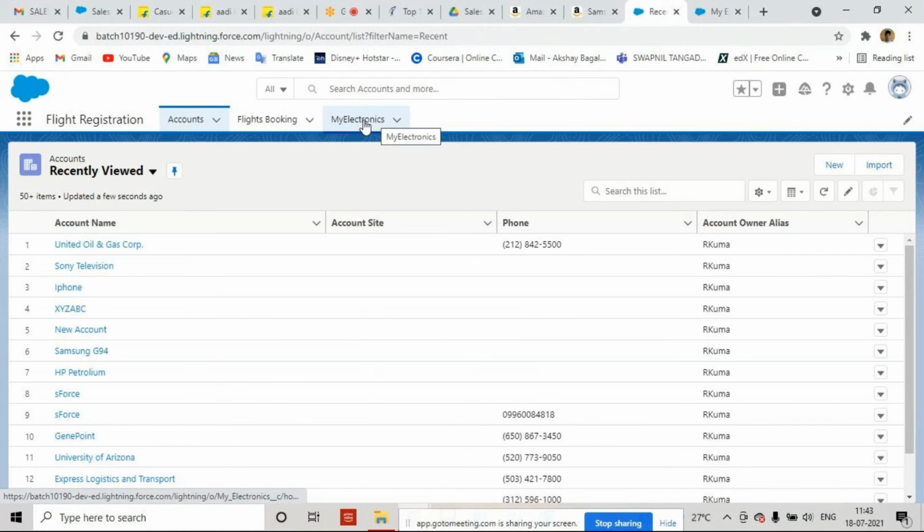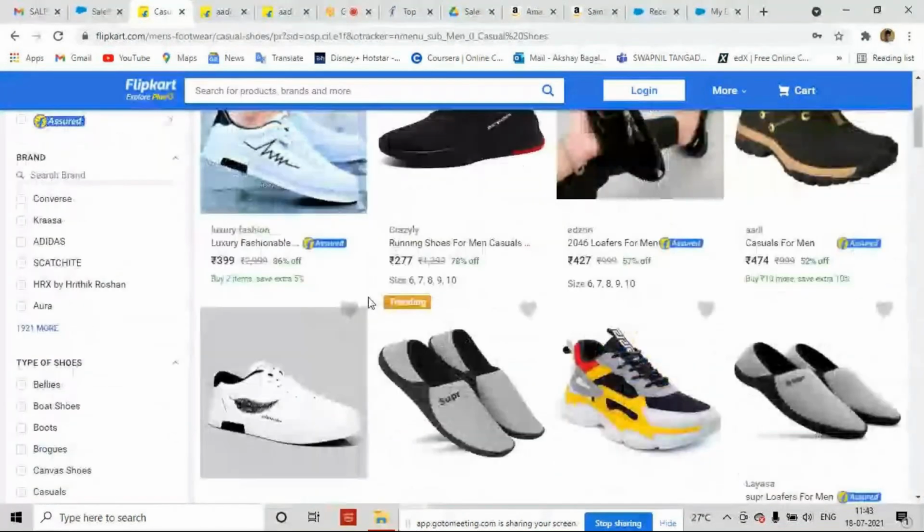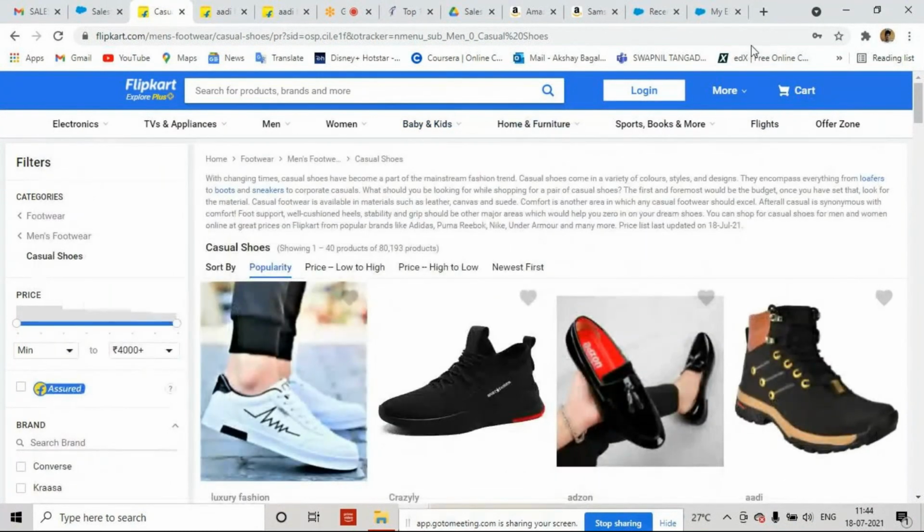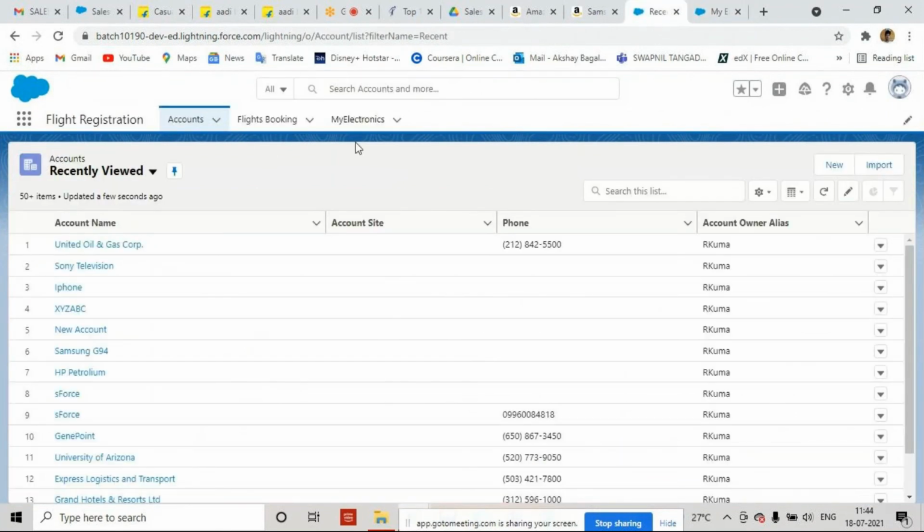See, exactly the same process the Flipkart developers are going to use to create a tab here, right? So I have created my own custom tab, My Electronics. Just a query here. Yeah, tell me. You entered the name as My Space Electronics, but it shows My Electronics. It shows the plural form rather than the name. Yes. Whenever we create a custom object, whatever plural value we have given, that is going to show here.